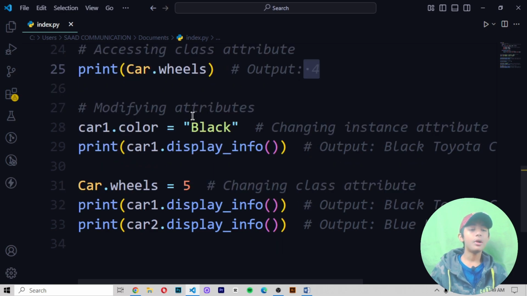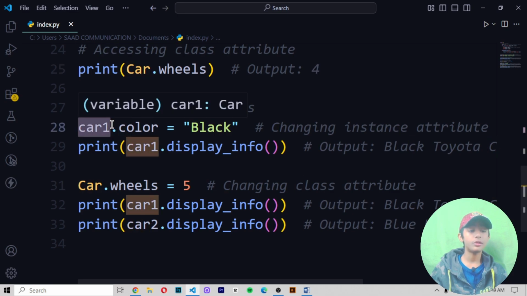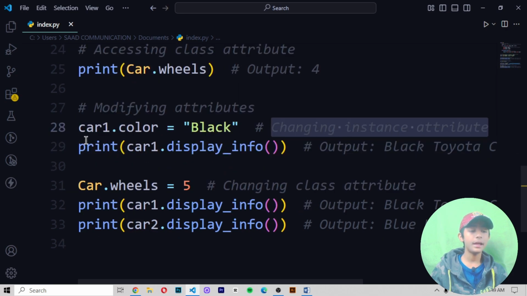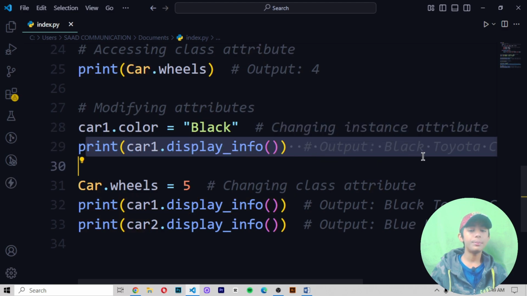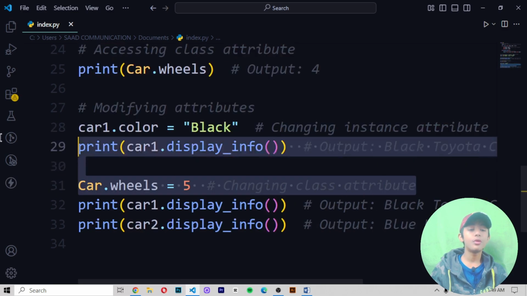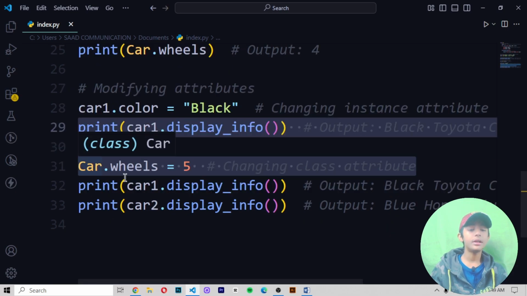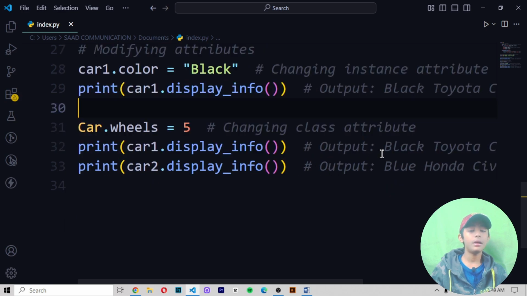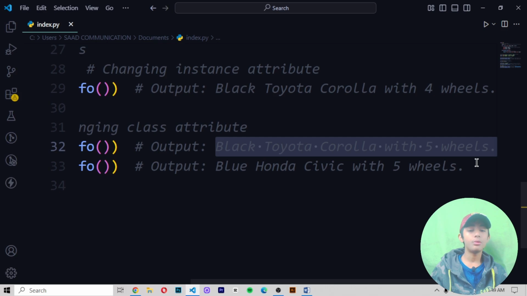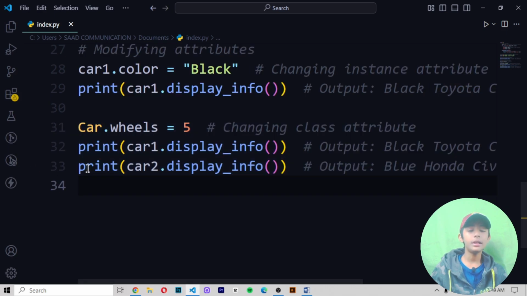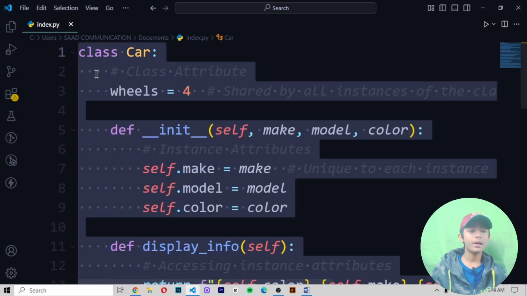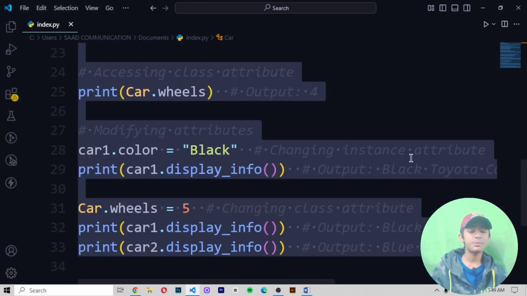And then here we are modifying our attributes. Like for car1, I create a variable car1.color equals black. Here I am changing our instance attribute, and in the 29th line the output should be black Toyota Corolla with 4 wheels. Then in the 31st line we are changing our class attribute. Then in the 32nd line the output will be black Toyota Corolla with 5 wheels, and in the 33rd line the output will be blue Honda Civic with 5 wheels. Now I have explained all the code.